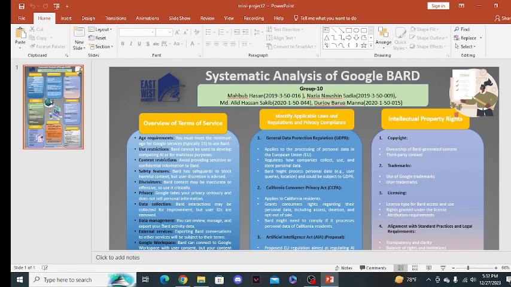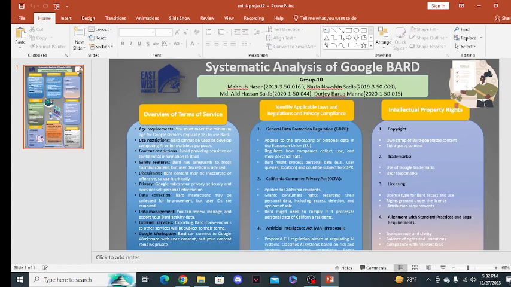Privacy: Google takes your privacy seriously and does not sell personal information. Data collection: interactions may be collected for improvement, but user IDs are removed. Data management: you can review, manage, and export your BARD activity data. External services: exporting BARD conversations to other services will be subject to their terms. Google Workspace: BARD can connect to Google Workspace with user consent, but your content remains private.